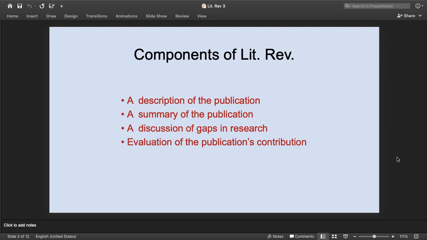And while we are creating a summary of the main points, we should also talk about the gap which has been left, so that at the end we may be able to say that this is the gap for which the literature review is being written and for which the research is being conducted. We may also continue to evaluate each publication with reference to the contribution it has made to a particular field of research. So these 3-4 things become the components of the literature review.